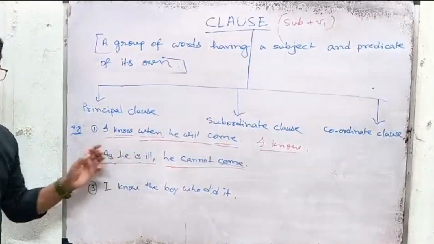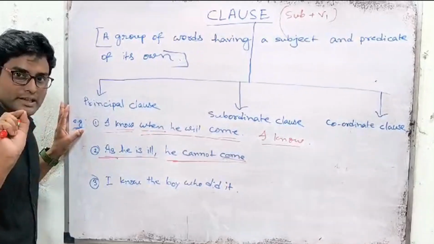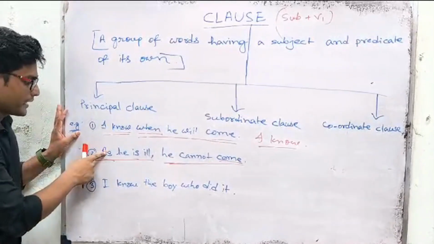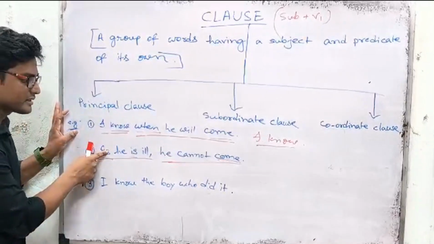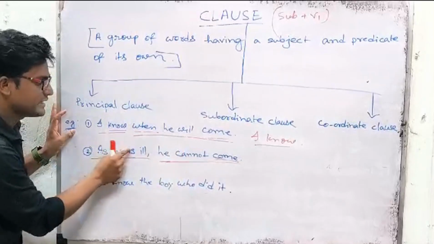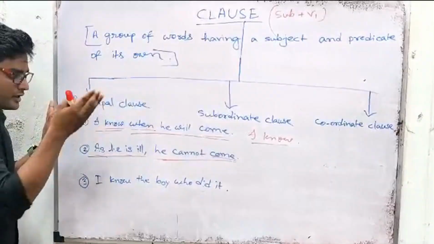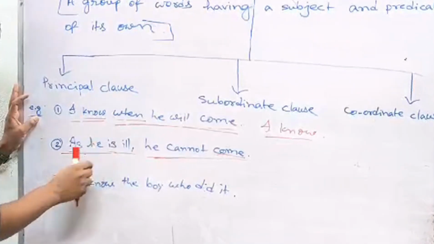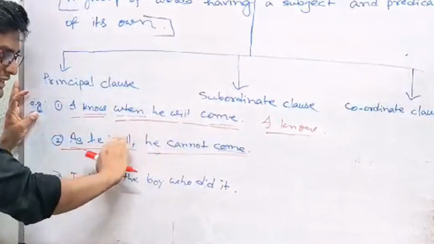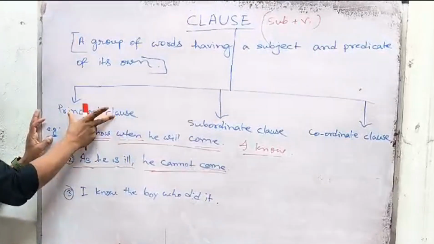As he is ill. This part basically gives no complete sense. If we say that as he is ill, it doesn't make any sense. To complete the sense, it needs to depend on the other part. As he is ill, he cannot come. He cannot come as he is ill. Actually, he was not able to come. The reason was he was ill actually. So to complete the sentence, we need to write the whole sentence. So this part cannot be called a principal clause.